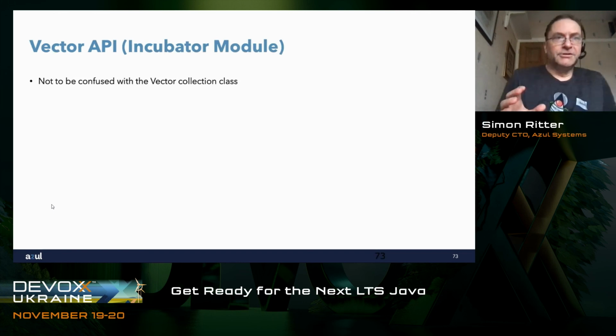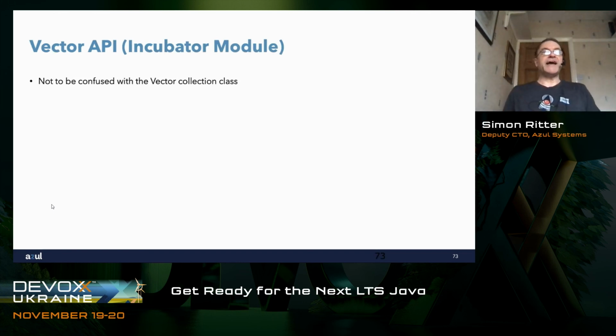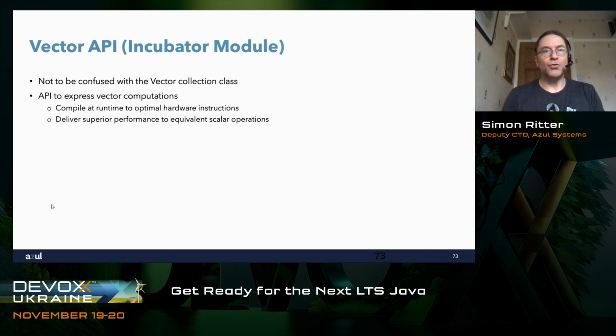A bigger set of API changes is the Vector API. And again, this is an incubator module, not to be confused with the Vector collection class, which was, way back in 1.2. The Vector API is all about expressing computations that you want to do in a way that can then be turned into vector processing at the chip level, the processor level.